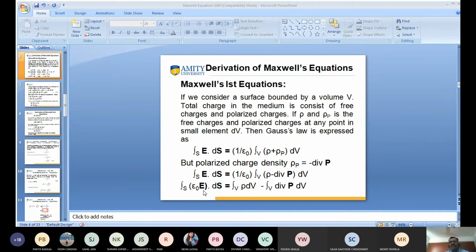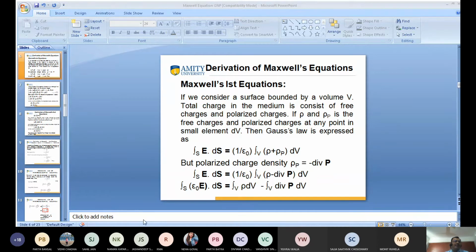So this is the surface integral of epsilon 0 E dot ds, and when we open this bracket, we get the volume integral of rho dv minus the volume integral of divergence of p dv.